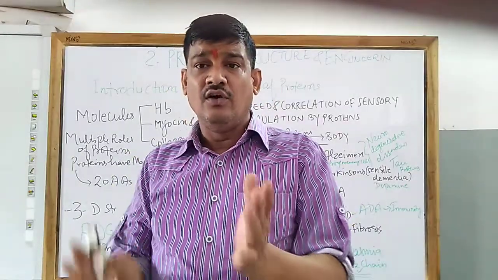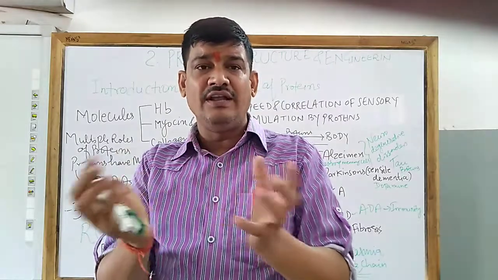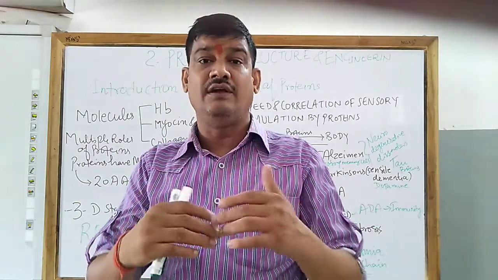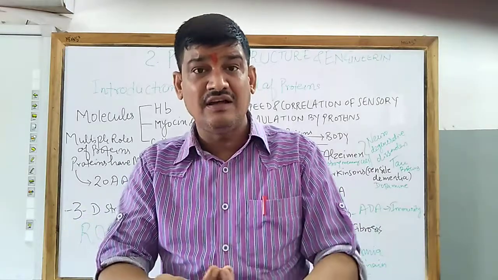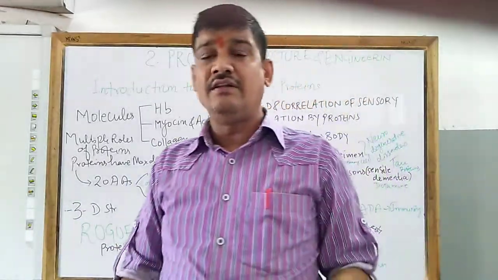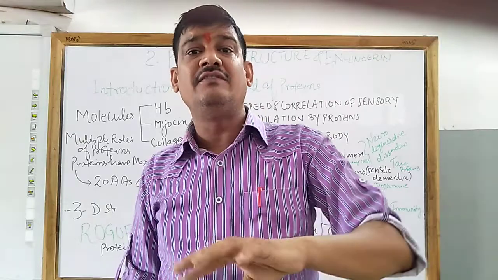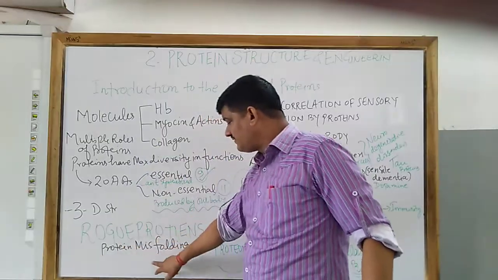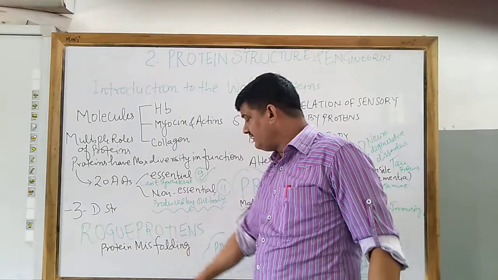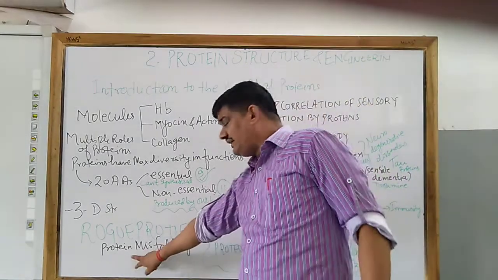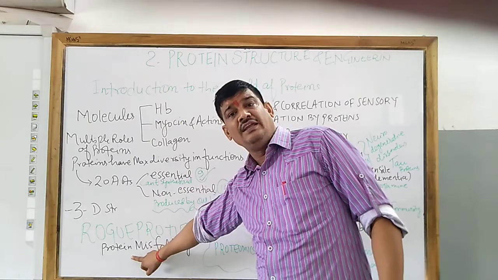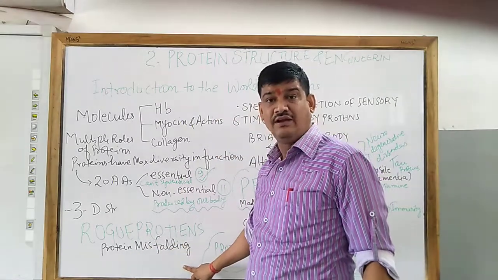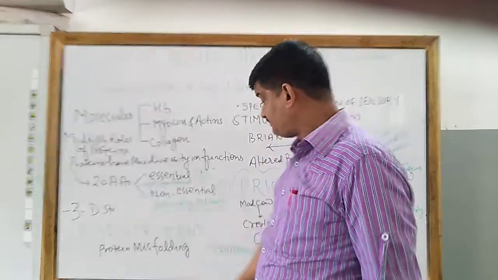Altered protein means when their packaging or the folding of amino acids takes place, it is not in a proper way. So rogue proteins are those proteins where the folding of amino acids is wrong, and due to that they cause different kinds of diseases. It is also known as protein misfolding, that is protein misfolded structure.